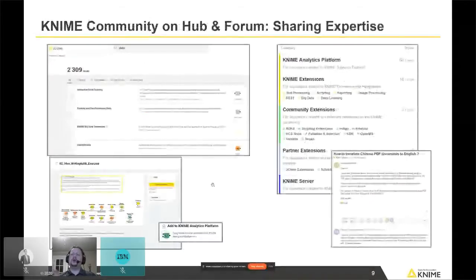Okay. One more thing before we get to the demo: the Hub and the forum. We have a website, the Hub, at hub.knime.com. This is where you can get access to different workflows, components, and nodes. Folks in our community as well as folks on the KNIME data science team upload workflows for different use cases. Maybe you need to start working on a churn prediction example.